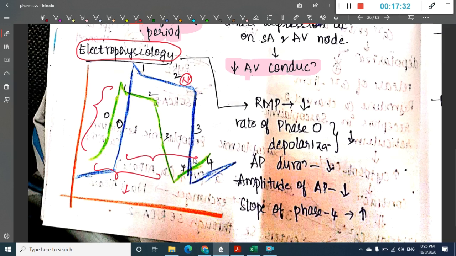This is the normal action potential duration. Look at this, here the action potential duration is decreased, and the amplitude of the action potential is also decreased. What is increased is this slope. The rest are all decreased. All this is evident from this graph, so you will have to remember them because these are very important.